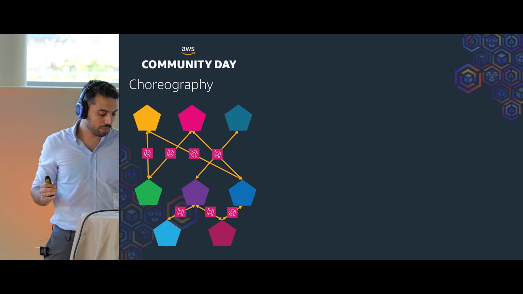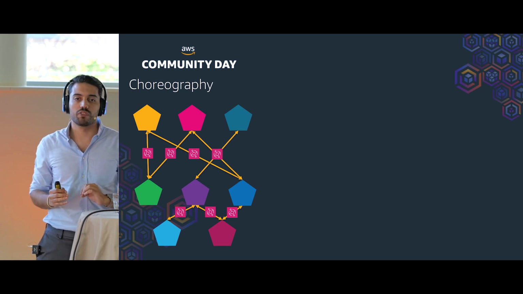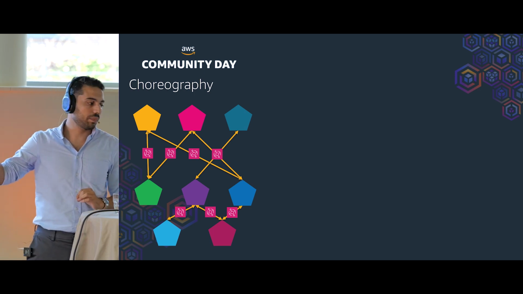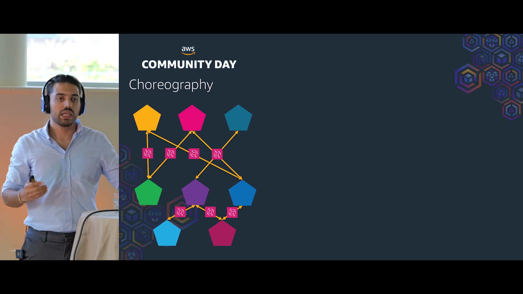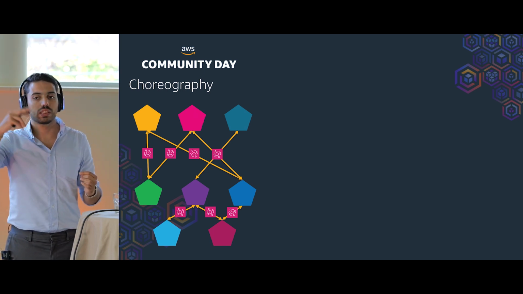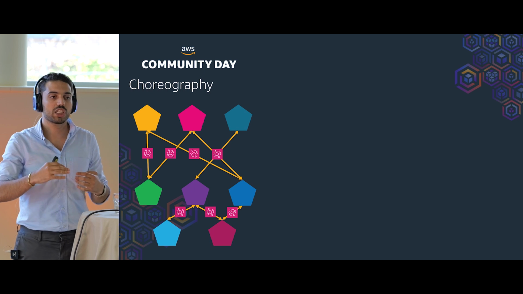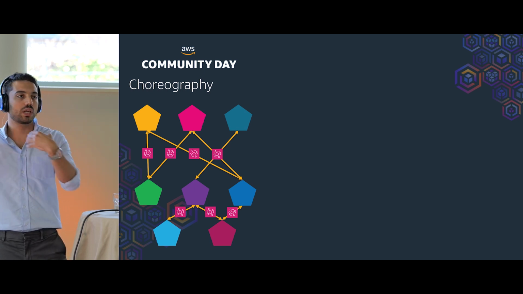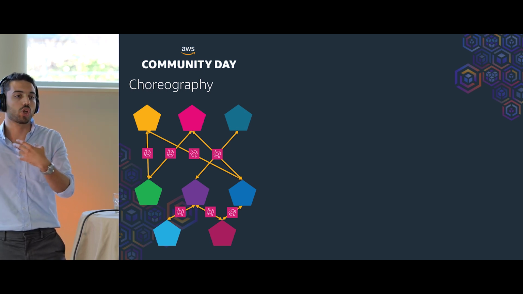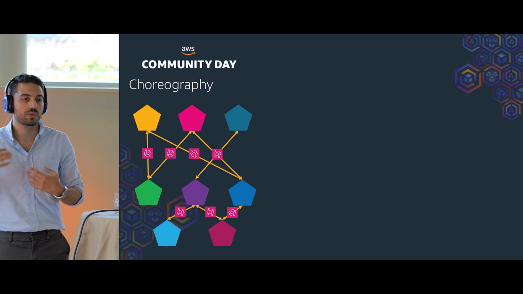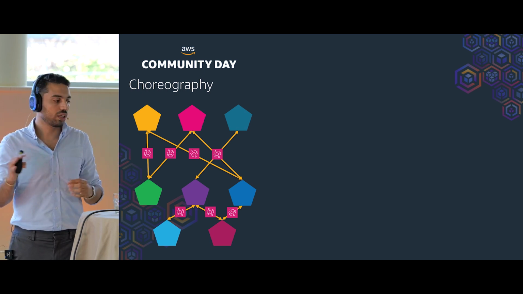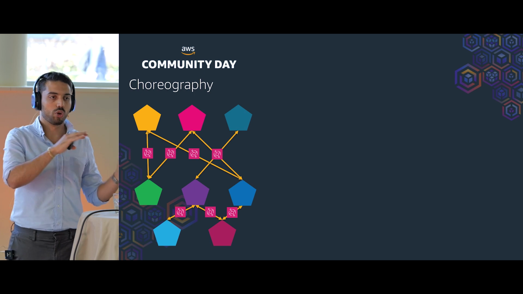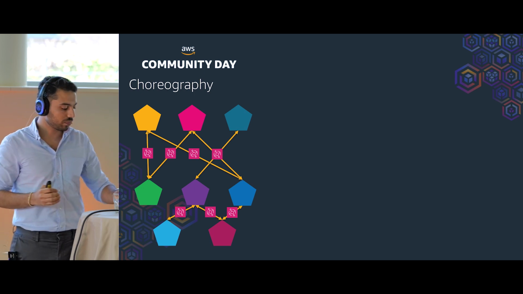To discuss more about the architecture of choreography, each of these pentagons is one component. And as you can see in this picture, they are directly communicating with each other. If they are passing a message, they are just sending the message to the consumer that has shown interest or has subscribed to it. And here we are using an event broker, like EventBridge, to control the flow of events.